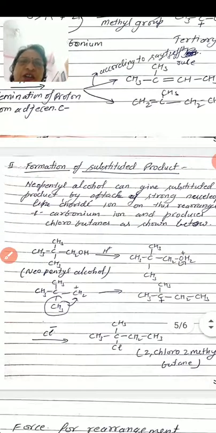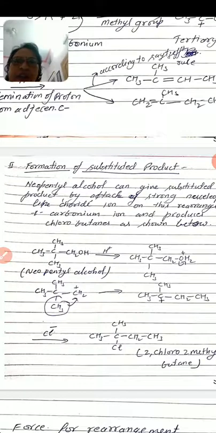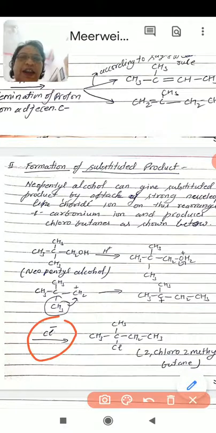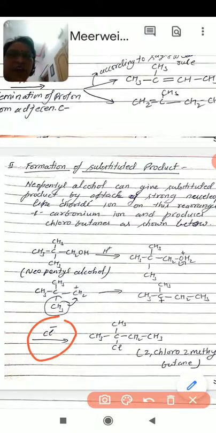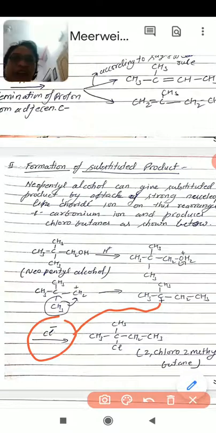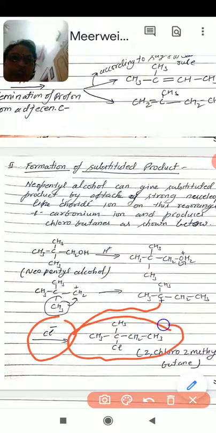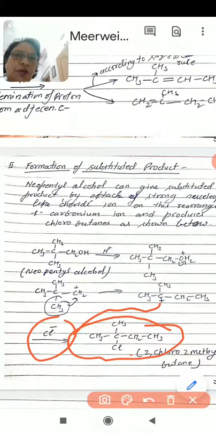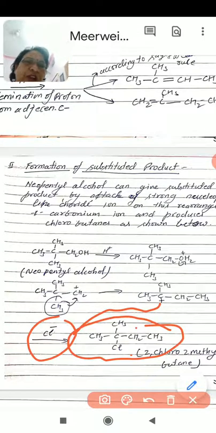Now this tertiary carbonium ion is attacked by the nucleophile, which is the chloride ion. Where will it attack? It will attack here, and by attacking, what will it form? This substituted product, 2-chloro-2-methylbutane.